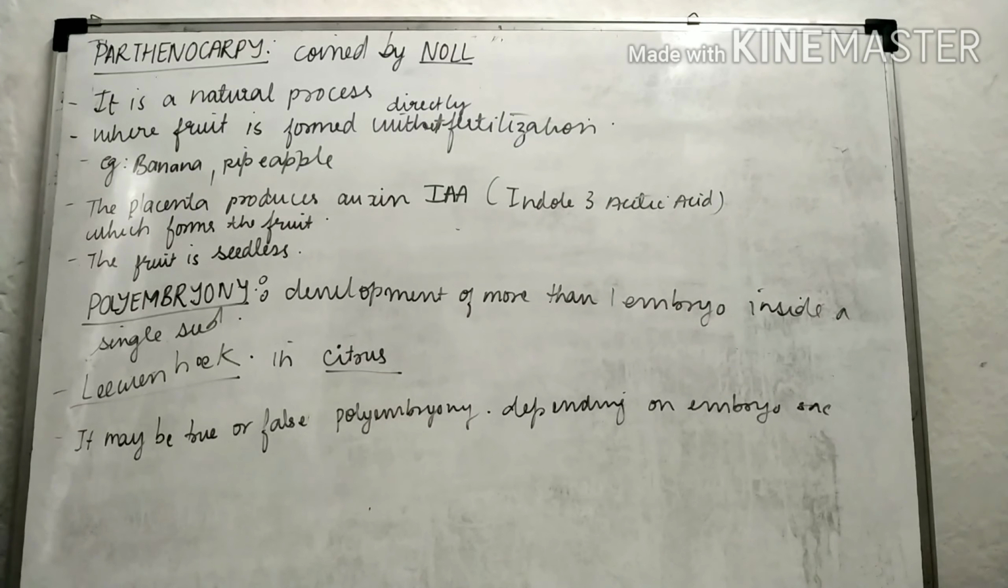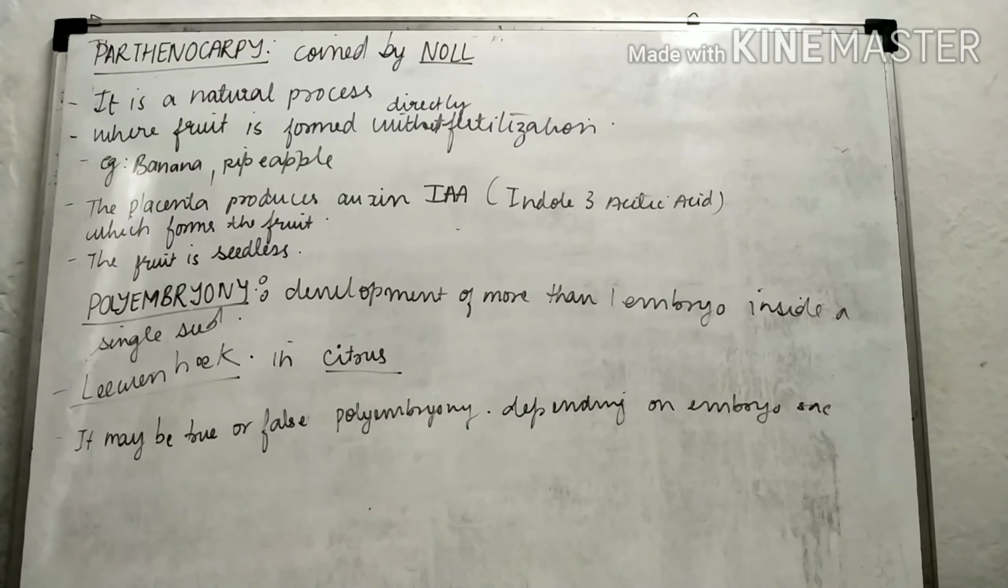Now the last point of this chapter is polyembryony. Polyembryony is the development of more than one embryo inside a single seed. Poly means more than one, and embryony refers to the embryo. When more than one embryo is formed inside a single seed, it is called polyembryony, and it was discovered by Leeuwenhoek in the citrus genus.